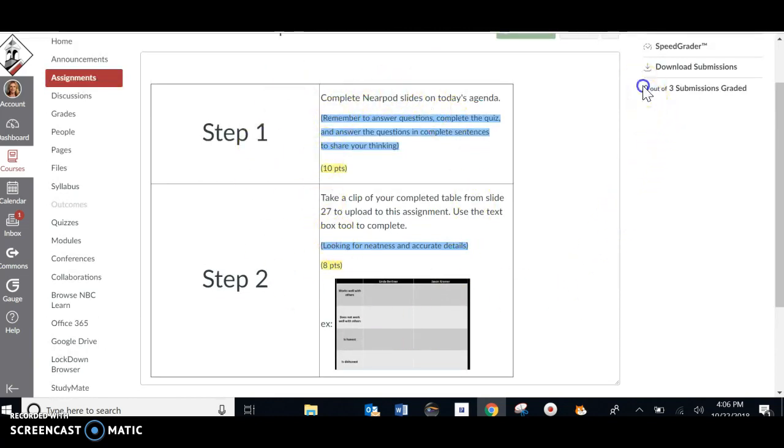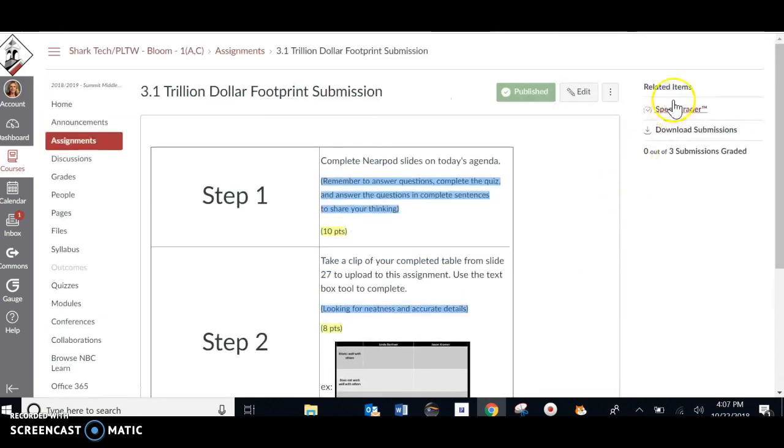Look at that. 3 people in here real early. Neat. And then you can go ahead and submit in the top right corner. I don't have it here, but you will.